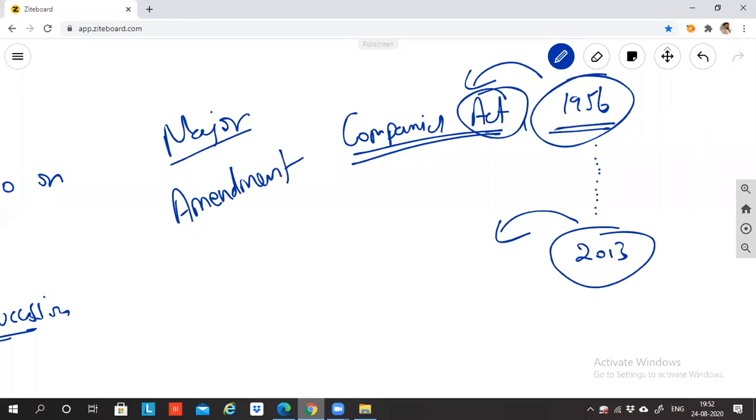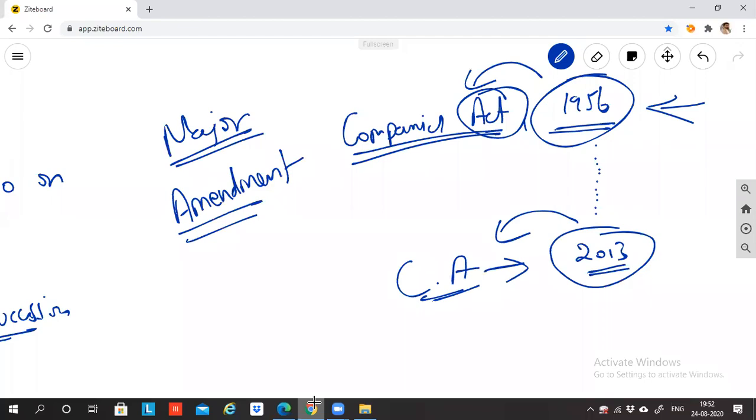They made major changes in this Companies Act 1956, because of which they felt that instead of having Companies Act 1956, it is better to name it 2013. So Companies Act 2013 comes with a lot more changes, which are very much relevant to the current scenario. Because in 1956, we had a lot of old rules and regulations which are not applicable now. So we had to scrap this and form a new law, replacing 1956.